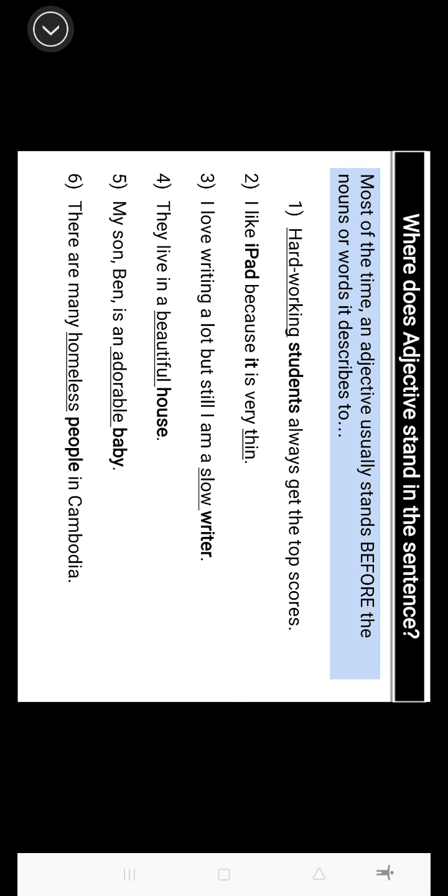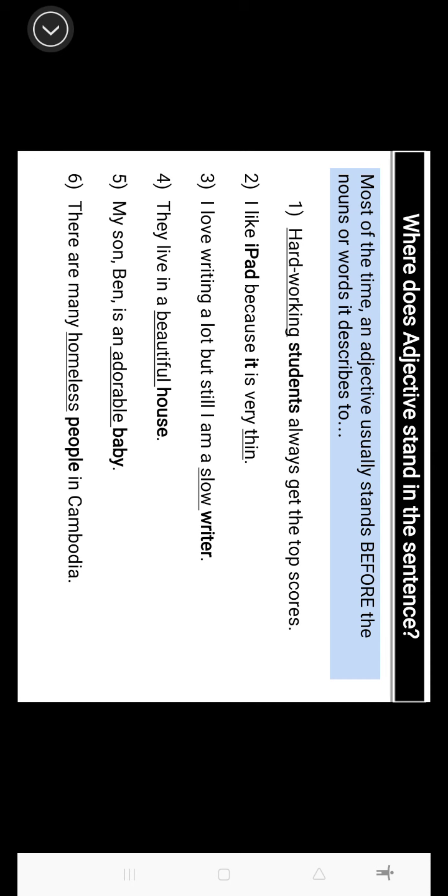Okay. Coming up next, where does it stand in the sentence? Well, most of the times adjective stands before the noun because it describes the noun. That's why it always stands before the noun, right? For example, I dropped some of the sample here.